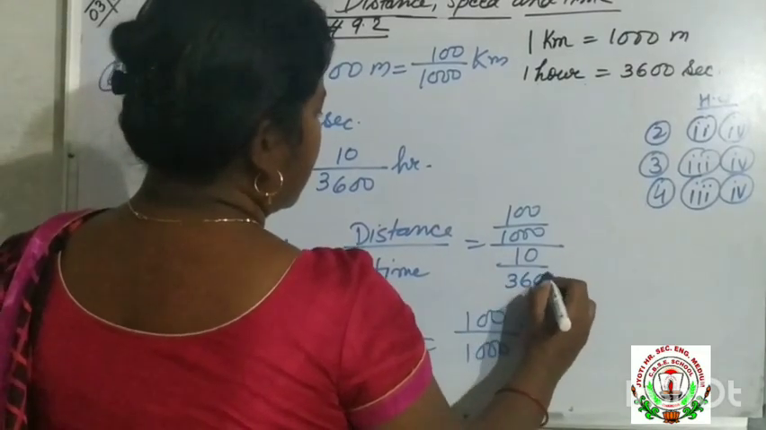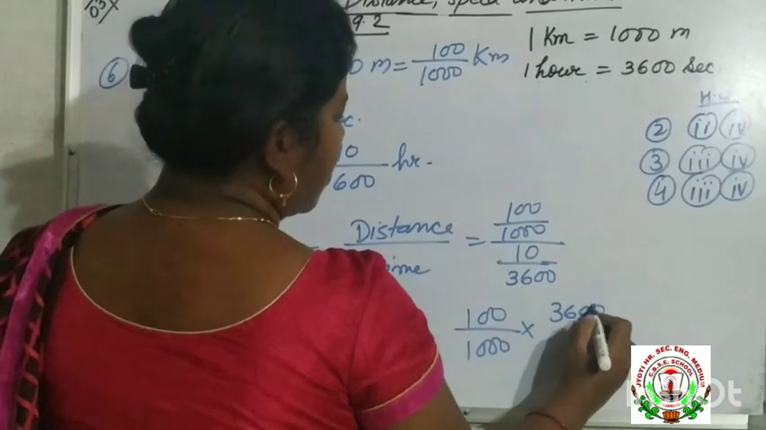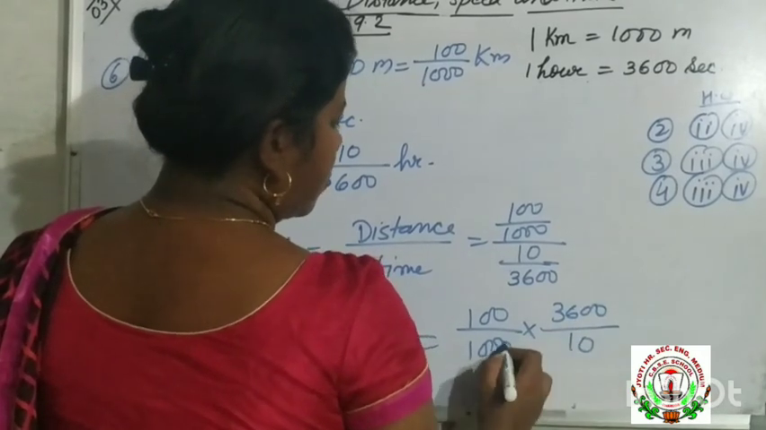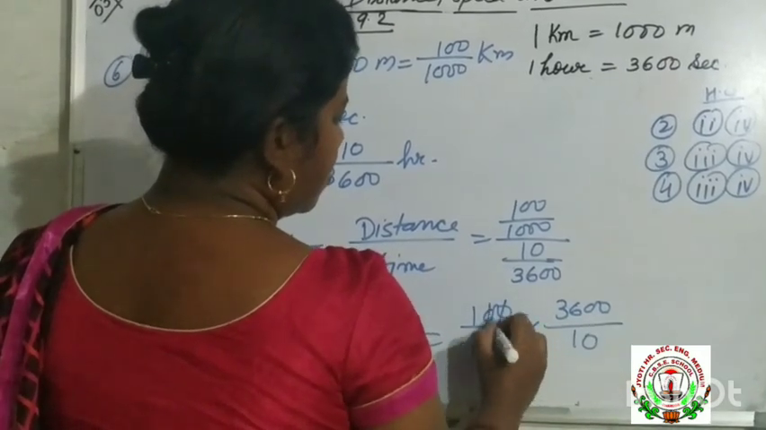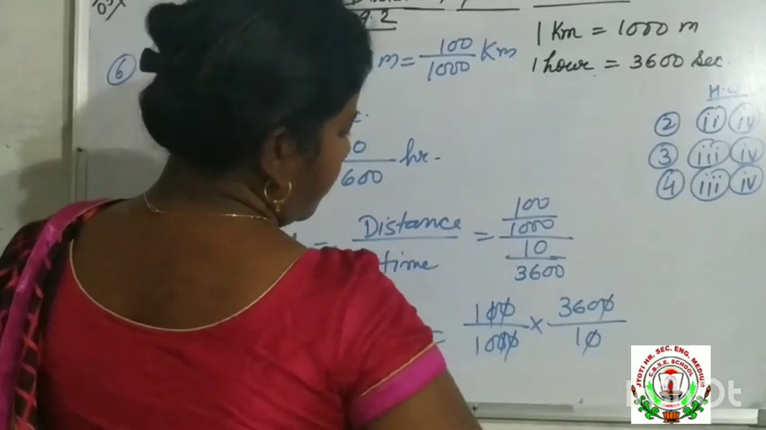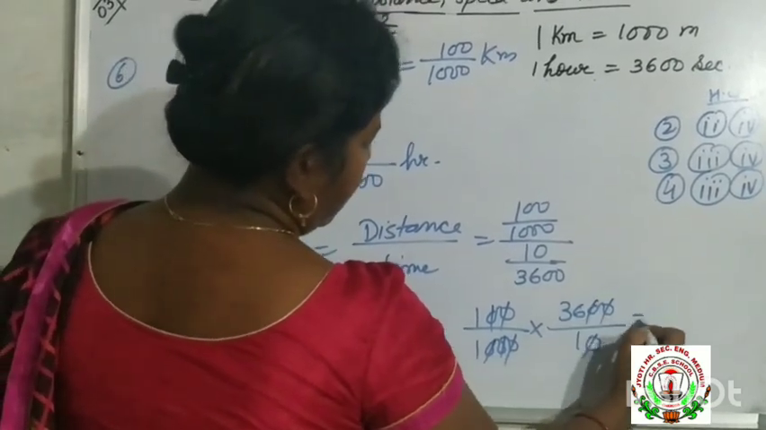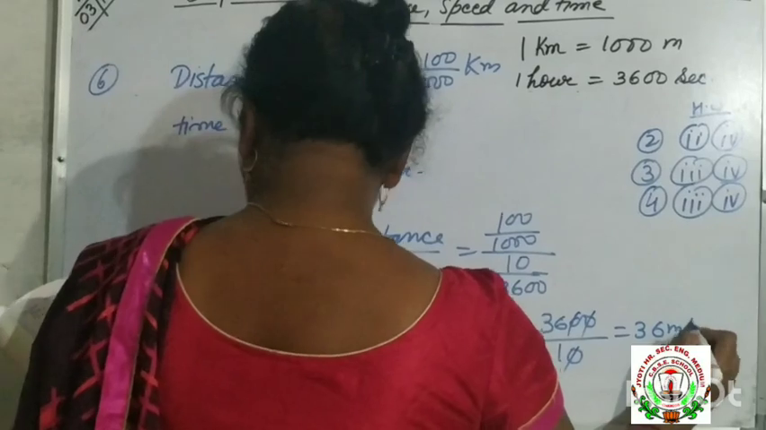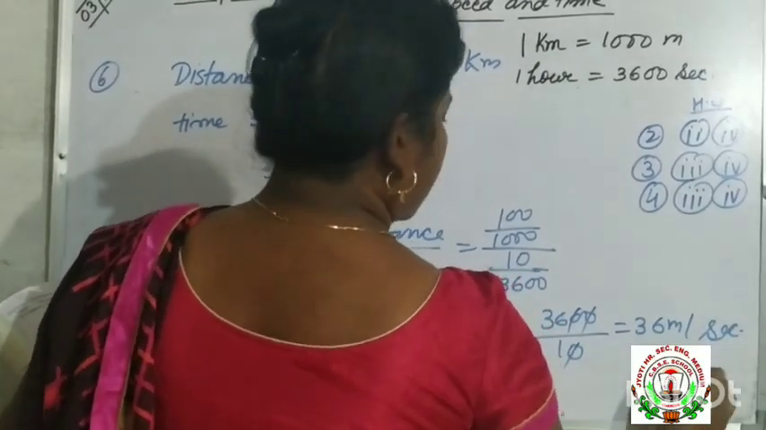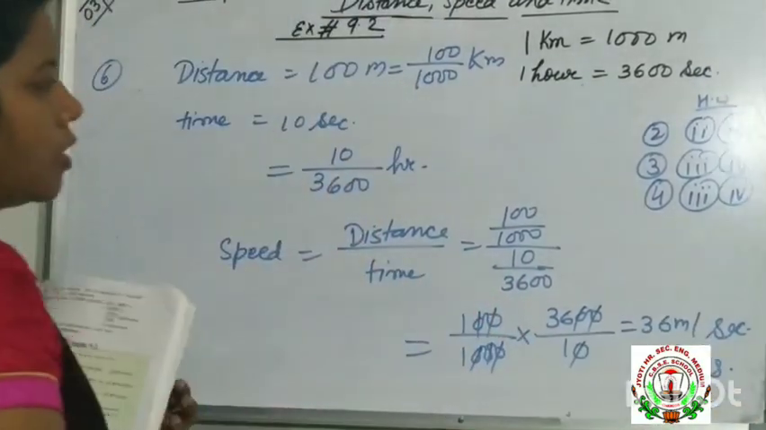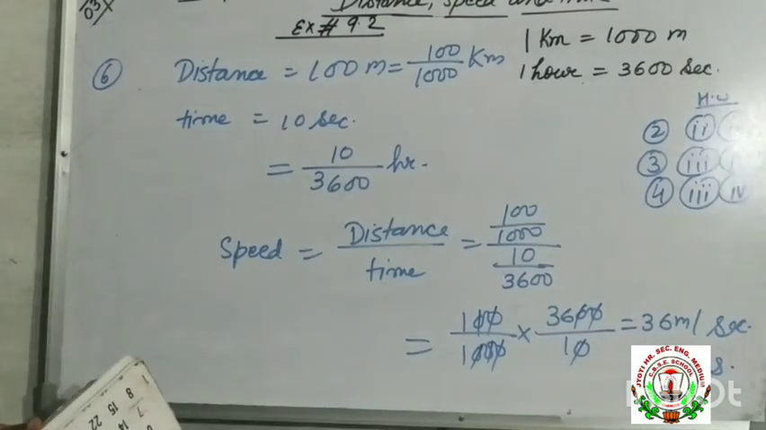3600 will go up and this 10 will come down. Cancel the zeros. So the last is 36 kilometer per hour. This is the answer. Next class we will start 9.3. Thank you.